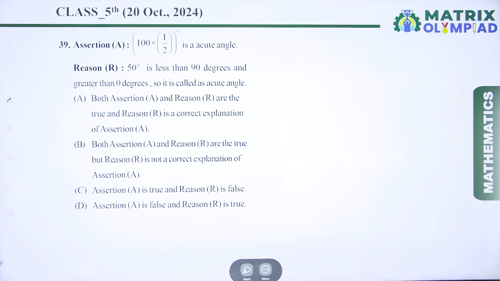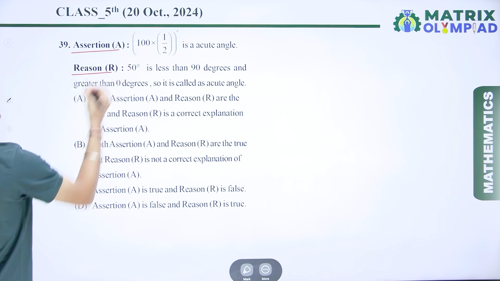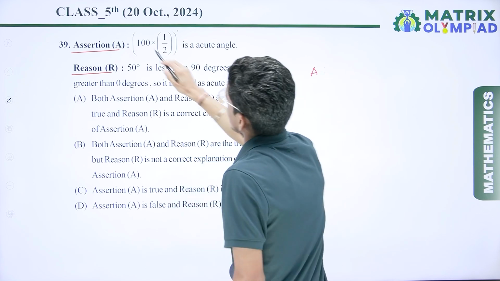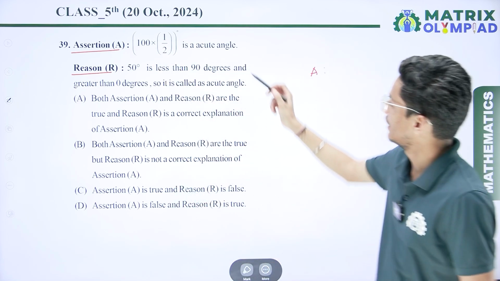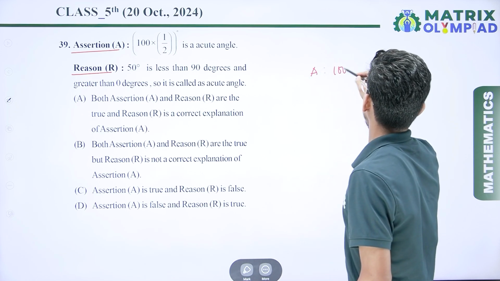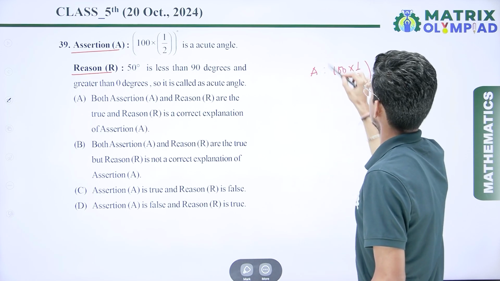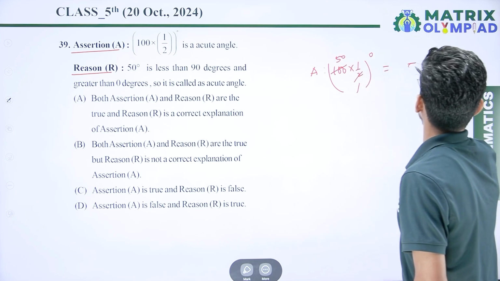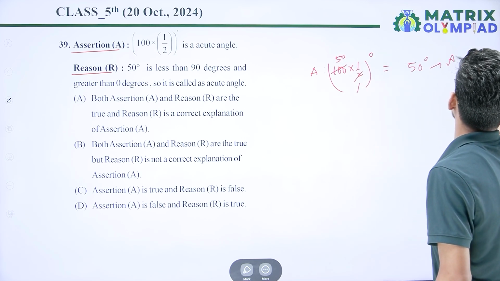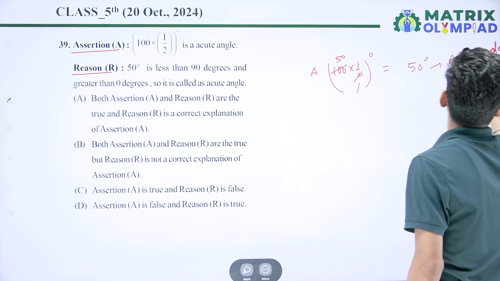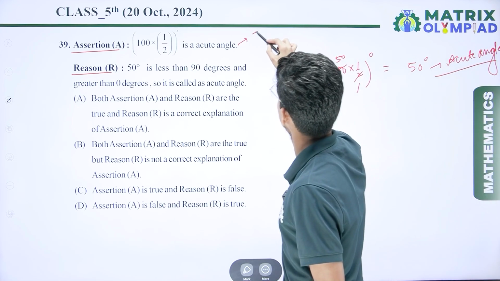Now the next question is based on assertion and reason. Here the assertion is that 100 multiplied by 1/2 degree is an acute angle. First we have to simplify this. 100 multiplied by 1/2 degree, that is 50 degrees. We can say that this is an acute angle. So the assertion is true.